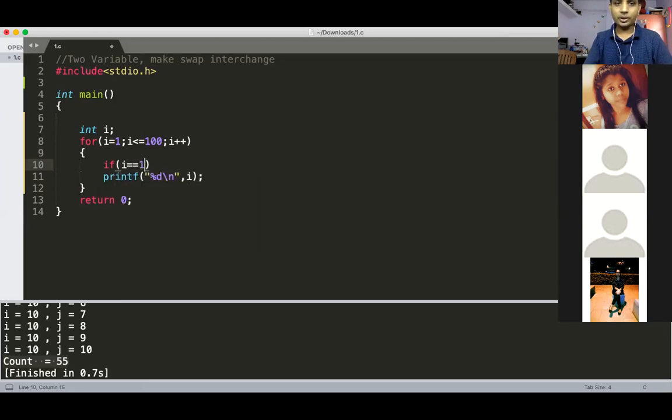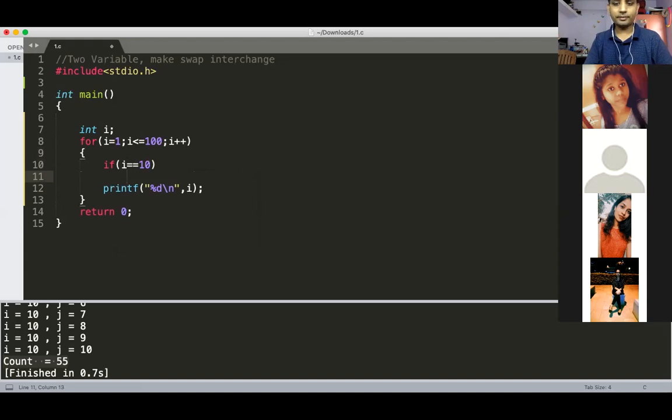Okay, but suppose we want to print it, but when i becomes equal to 10, then I need to break. What happens here? When i equal to 1, the outer condition is true, but the inner condition is false. When this is false, break is not executed. When break is not executed, printf will execute. So it will print 1, then 2, 3, 4, 5, 6, 7, 8, 9.